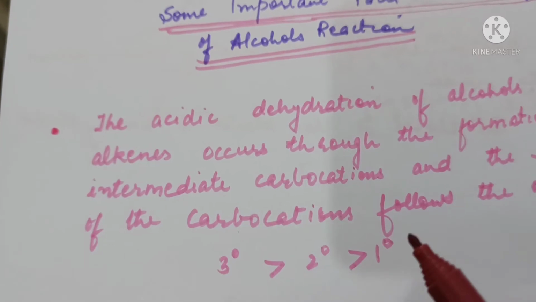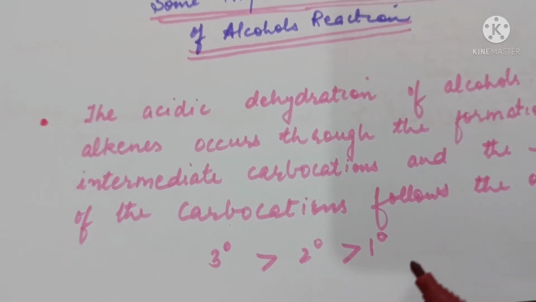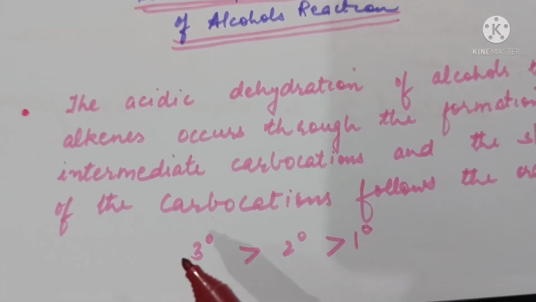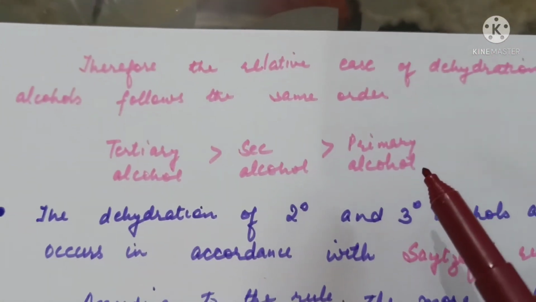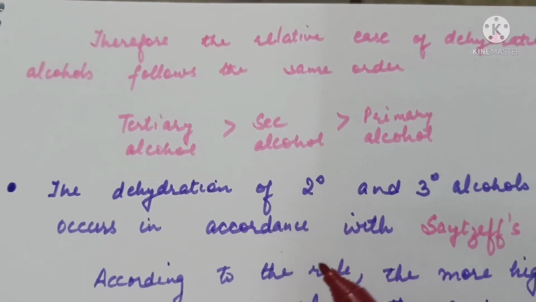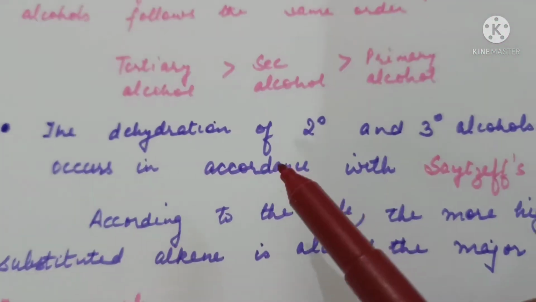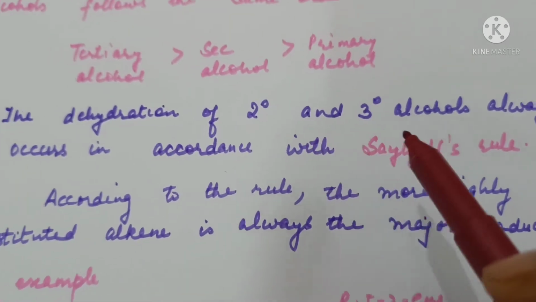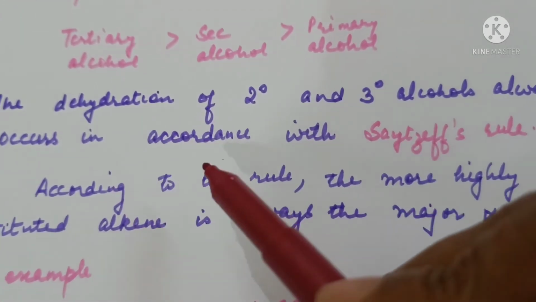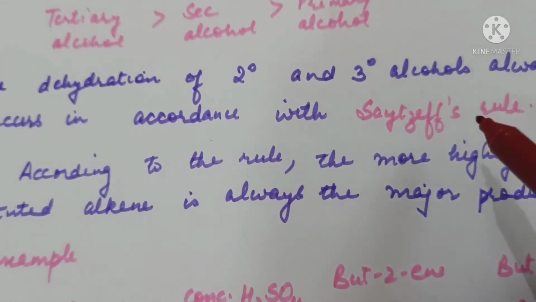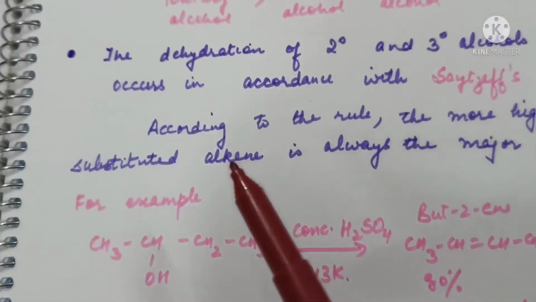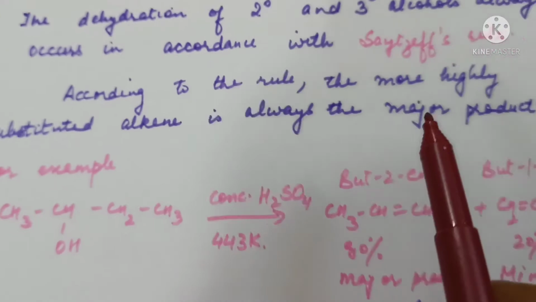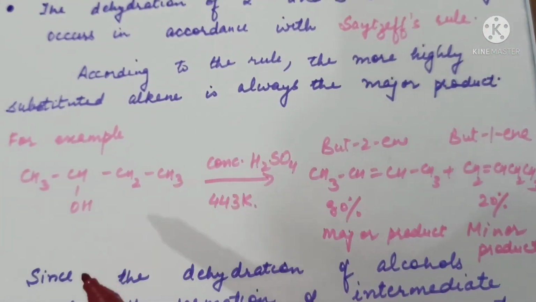So the order of reactivity will be: tertiary alcohol is more reactive than secondary alcohol, which is more reactive than primary alcohol. Second fact, the dehydration of secondary and tertiary alcohols will occur in accordance with Saytzeff's rule, which states that the more highly substituted alkene is always the main product.